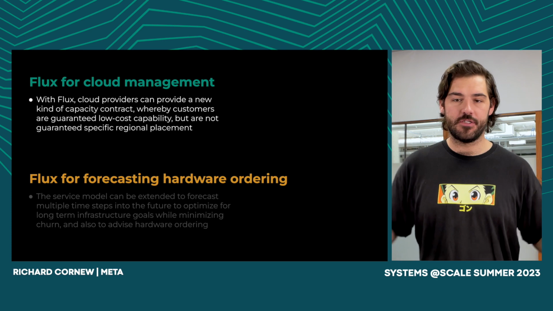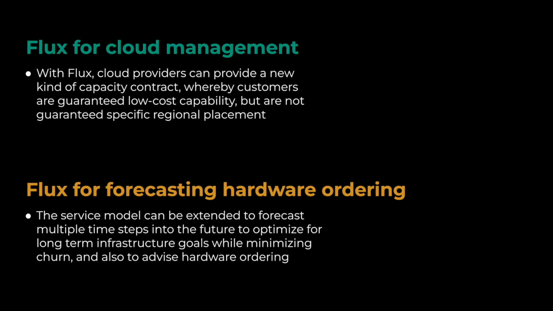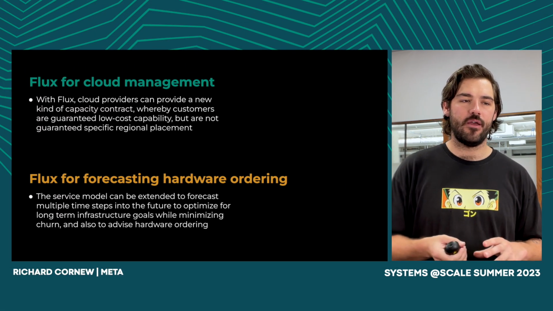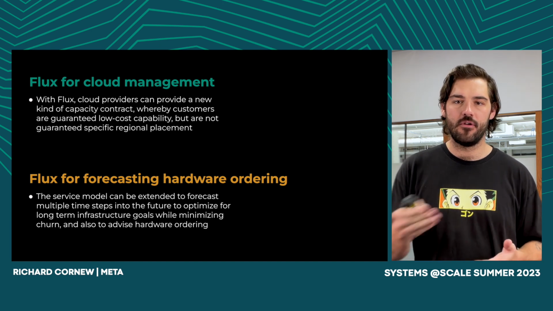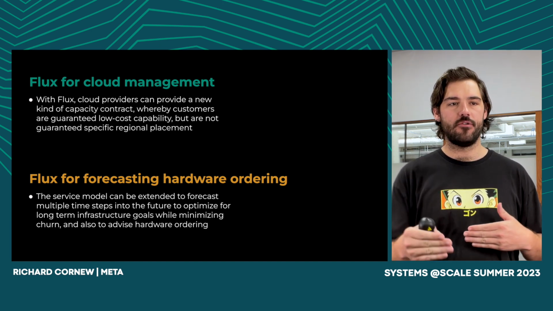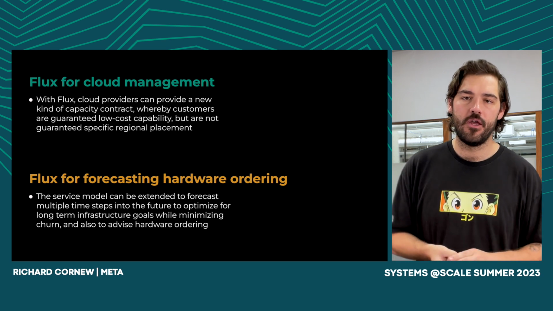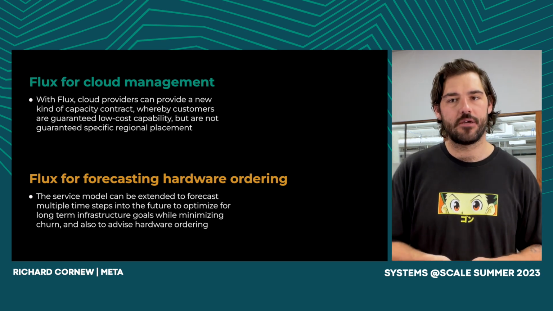So Flux, those are some of the main benefits, but let's think about some of the high-level thinking. What is Flux changing, right? First, Flux is changing the contracts that we build with our services. We're basically saying that you get low cost capacity, but you don't get to choose in what region you get it. And you have to be willing to accept that. And two, it allows us to think about capacity placement not just from a one life cycle perspective. We can use this model to project multiple steps into the future and reduce the churn in our capacity planning.